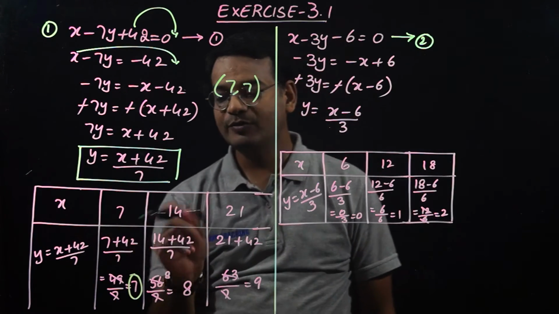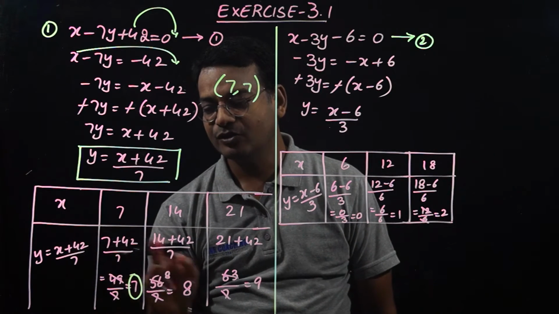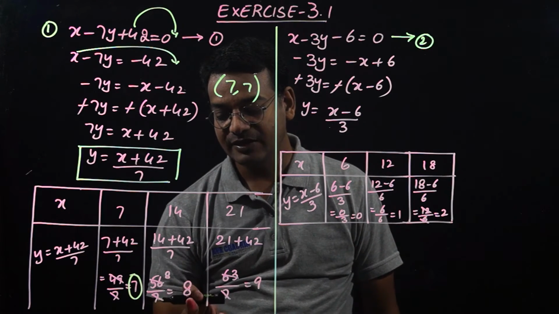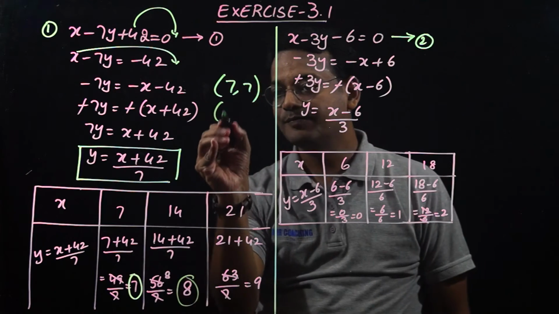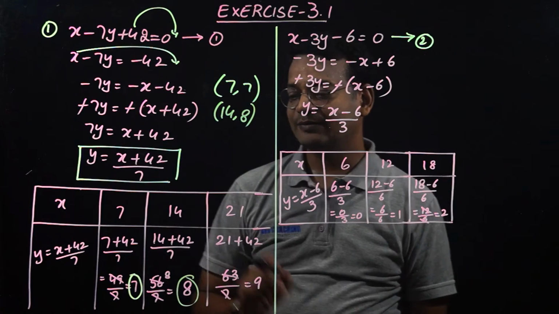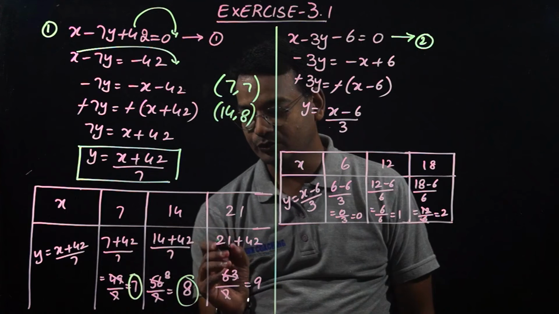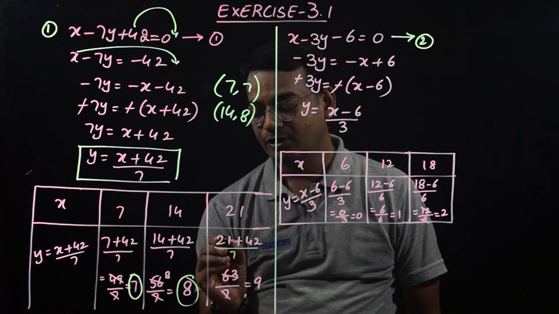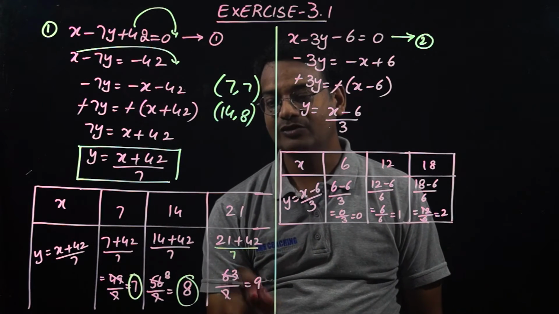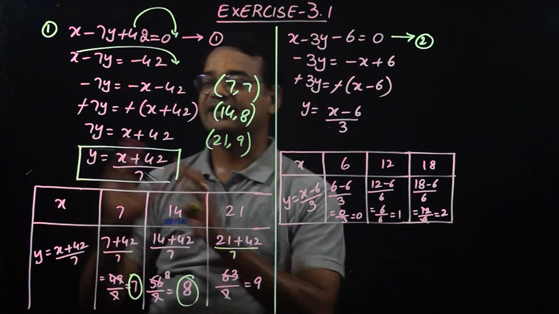Second, I am assuming the x value to be 14. So 14 plus 42 by 7: 14 plus 42 is 56, and 56 by 7 will be 8. Now the second coordinate is 14 comma 8. The third value for x I am assuming as 21. So 21 plus 42 by 7: 21 plus 42 will be 63, and 63 by 7 is equal to 9. So the third coordinate is 21 comma 9. So we are done with the first equation.